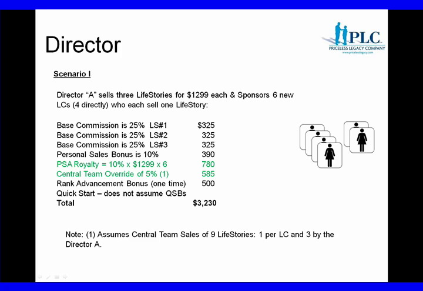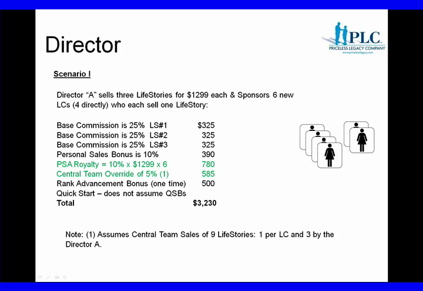So here's an example for a director. Let's assume we have Director A who sells 3 LifeStories for $12.99 each and sponsors 6 new legacy consultants, 4 directly. Now, by the way, that's not going out and finding 6 in that given month. The 6 might have been around for a little while, but she has accumulated a team of 6 legacy consultants who each sell 1 story in that month.